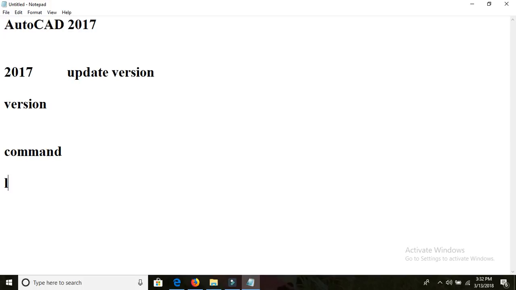So if you know commands, then we can easily operate any type of version. It does not matter what type of version is used by the companies. This is very important for you. Why? Because if you are going for any interview, they will compulsorily give you an image, and we need to do that plan in AutoCAD.